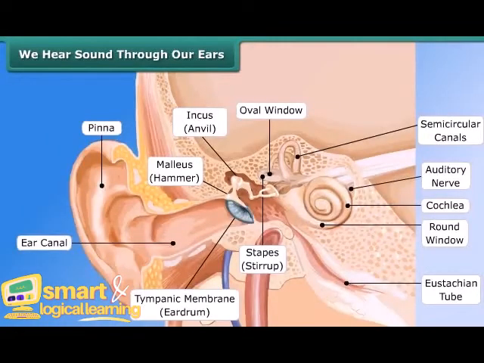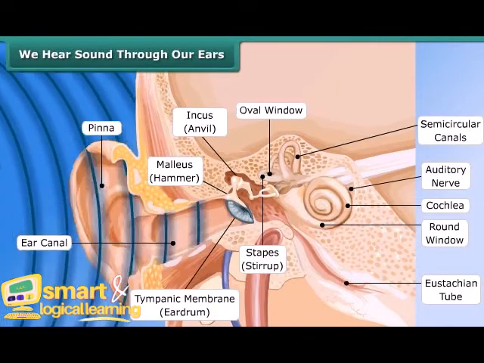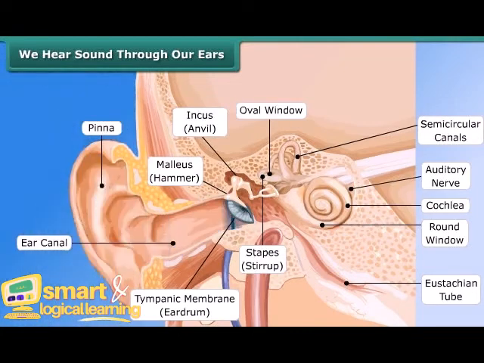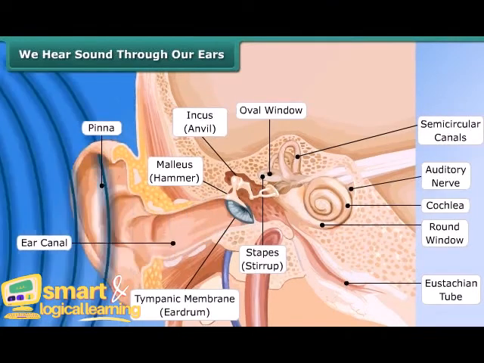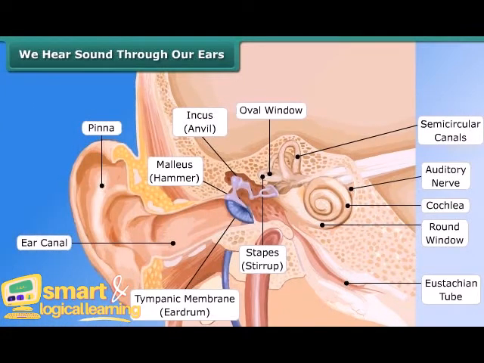We hear sound through our ears. The shape of the outer part of the ear is like a funnel. Sound enters and travels down a canal at the end of which a thin membrane is stretched tightly, called the eardrum. Sound vibrations make the eardrum vibrate, and the eardrum sends vibrations to the inner ear, and through the inner ear it goes to the brain. This is how we hear sound.